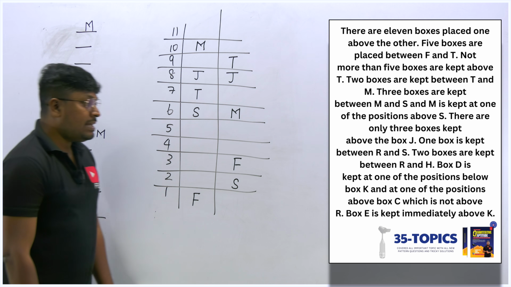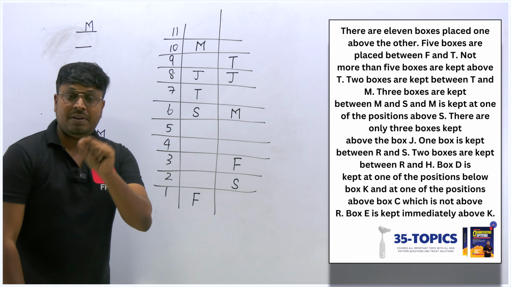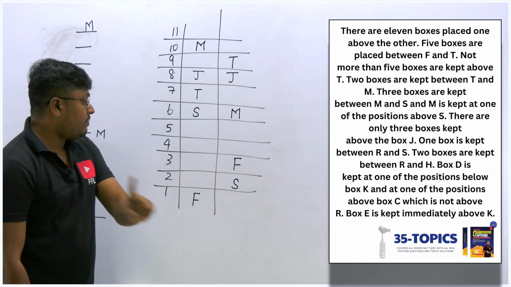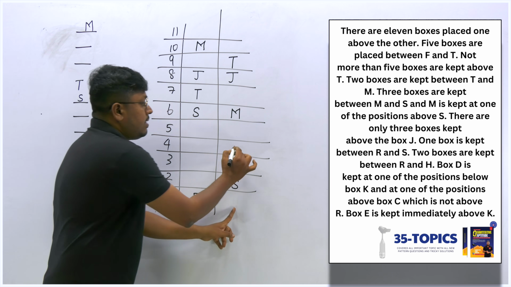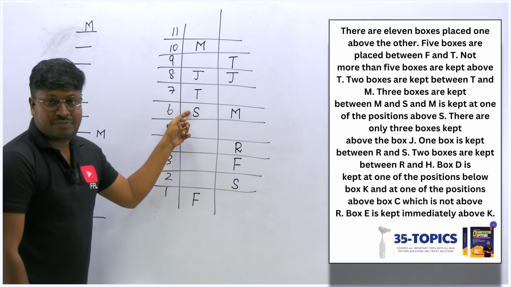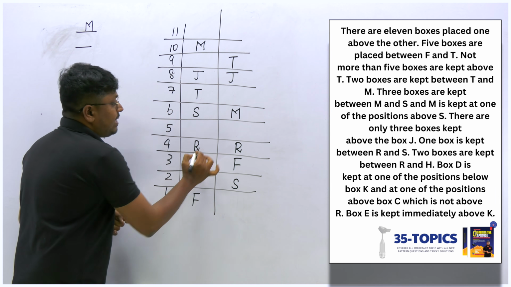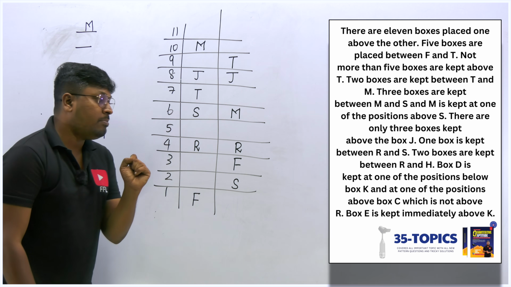Okay, let me read the remaining points. One box is kept between R and S. Between R and S, there is a gap of one box. I can't fix R here. Here we already fixed S. Only chance is that between S and R, there must be a gap of one box.